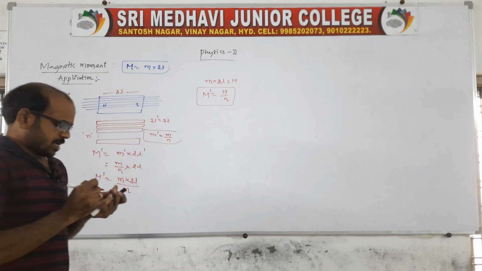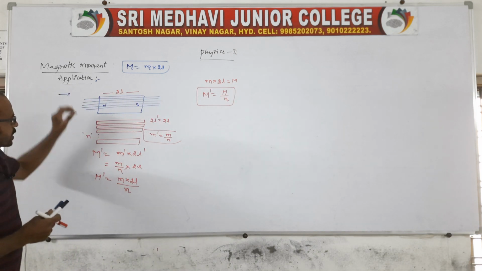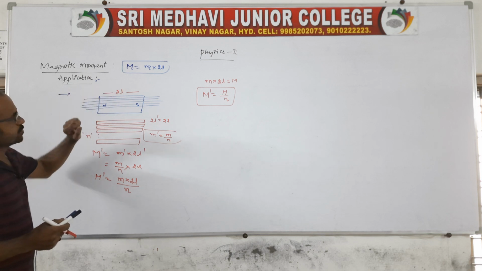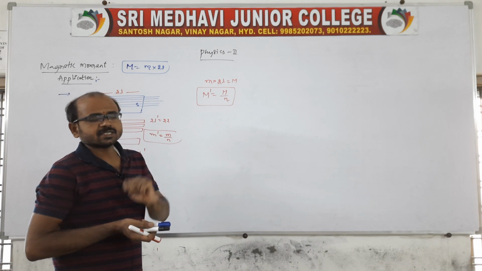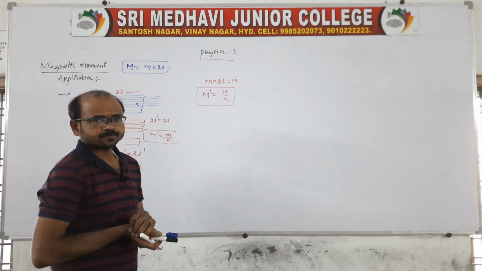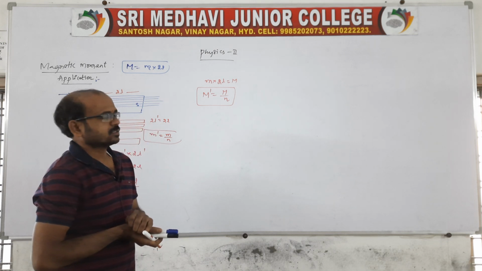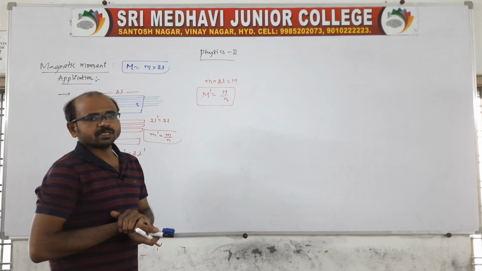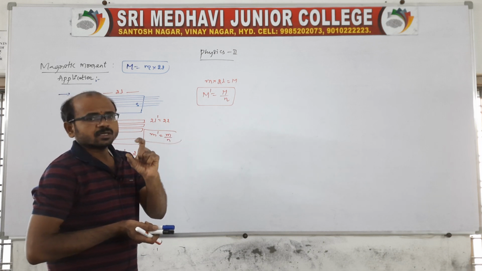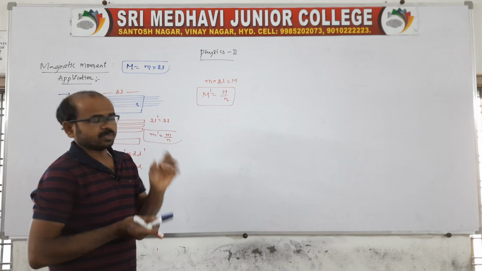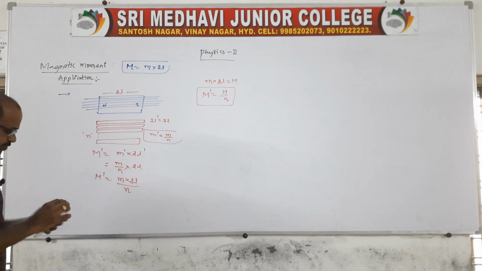That means if the magnet is broken parallel to its length, its new magnetic moment becomes M by n. Suppose the magnet is broken into 4 pieces parallel to its length, the new magnetic moment will be M by 4. It depends on the number. It is one situation.